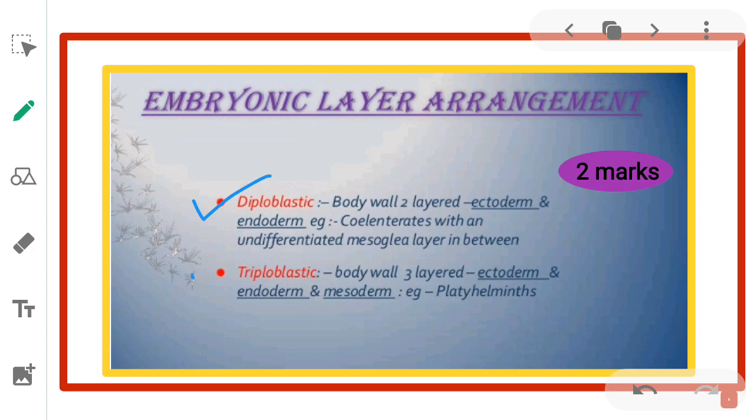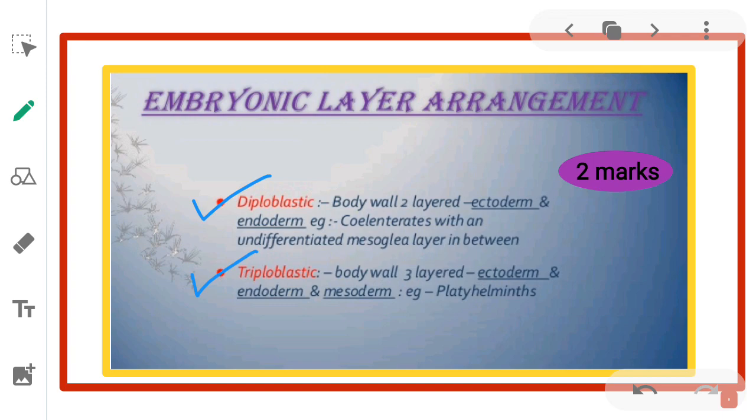Next, what do you mean by triploblastic animals? That is, the body wall has three layers: ectoderm, endoderm and mesoderm. Along with external ectoderm and internal endoderm, a middle mesoderm is also present. That is called three embryonic layers arranged. That is triploblastic animals. Example, Platyhelminthes.